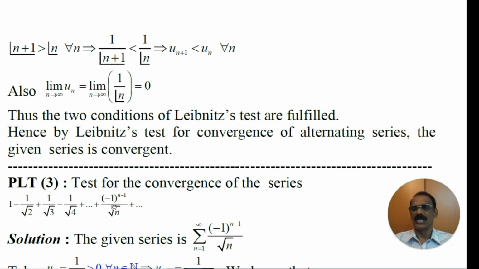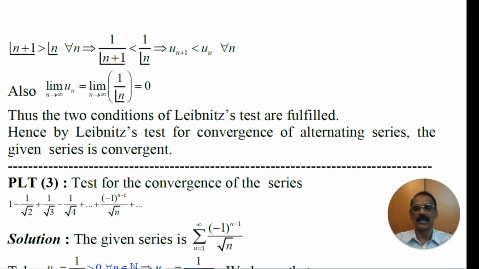Now the third condition, limit of un as n tends to infinity is equal to limit of 1 by n factorial as n tends to infinity. When n tends to infinity, n factorial becomes factorial infinity, that is infinity. So 1 by infinity is 0. Thus the third condition of Leibniz test is satisfied.